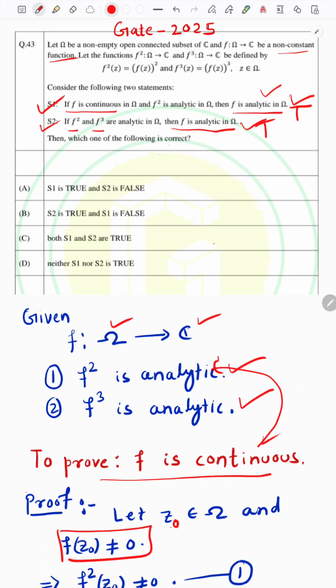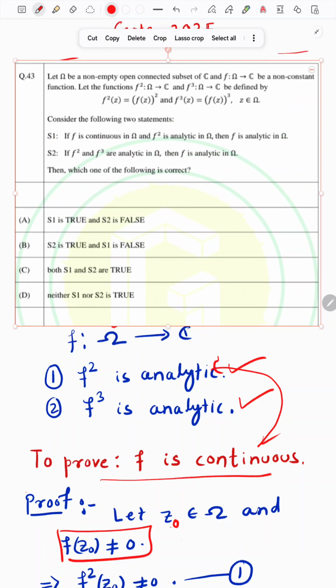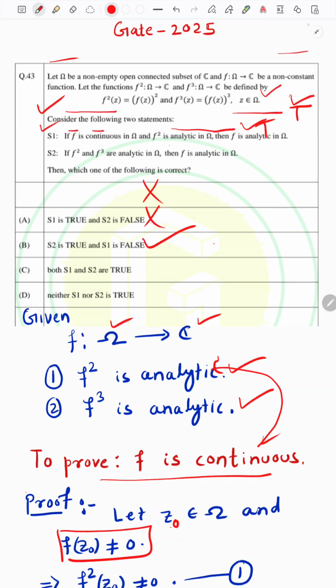Let us verify the options. It is saying that S2 is false, so it is false. It is saying that S1 is false, it is false. It is saying that both S1 and S2 are true, therefore it is true. And it is saying neither S1 nor S2 is true, so it is also false, because both are true. Option C is the true one.